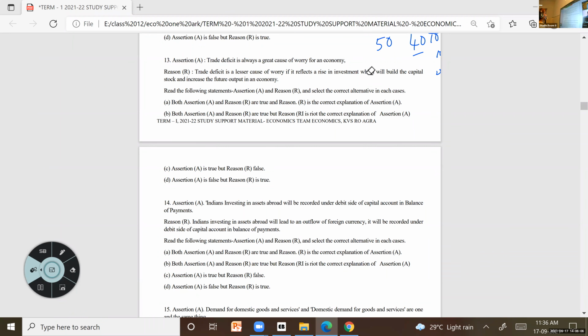Trade deficit. Trade deficit is always a cause of worry for an economy. It need not be a cause of worry for an economy. Trade deficit, trade balance, trade surplus. What do you mean by trade deficit here?